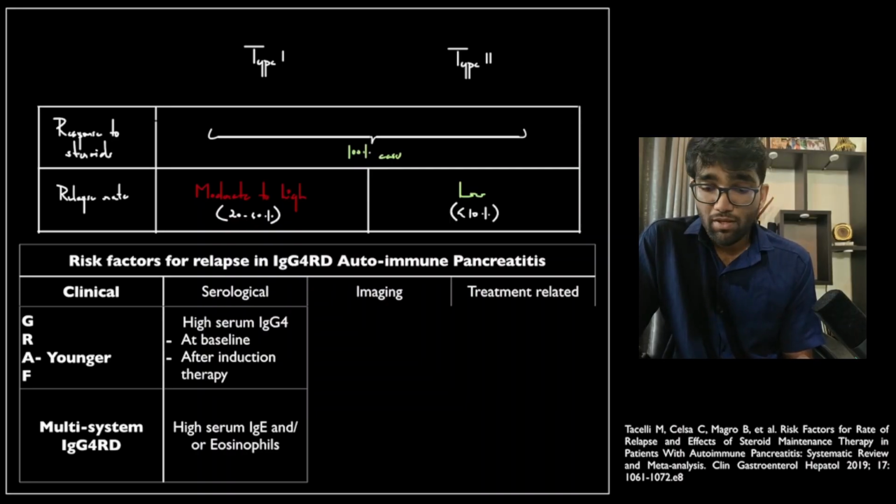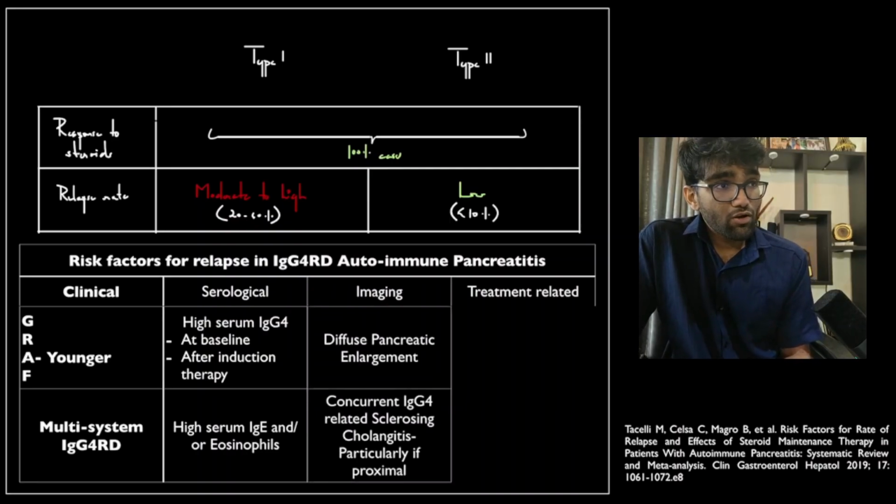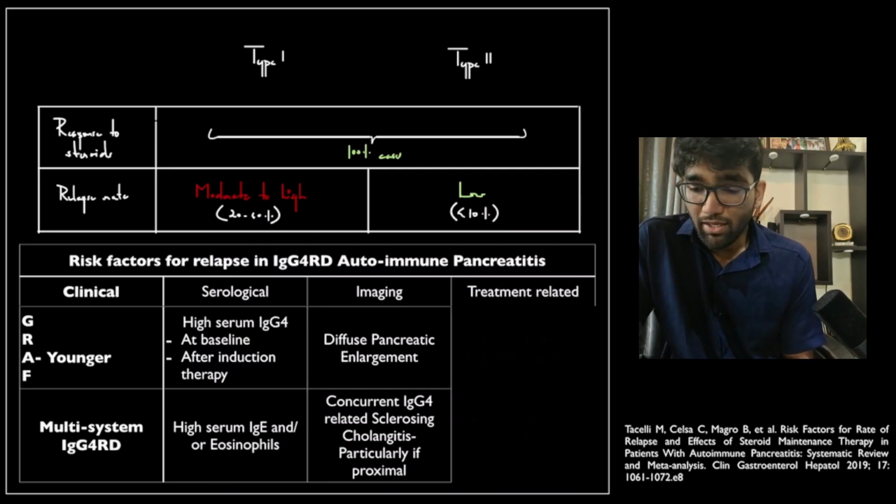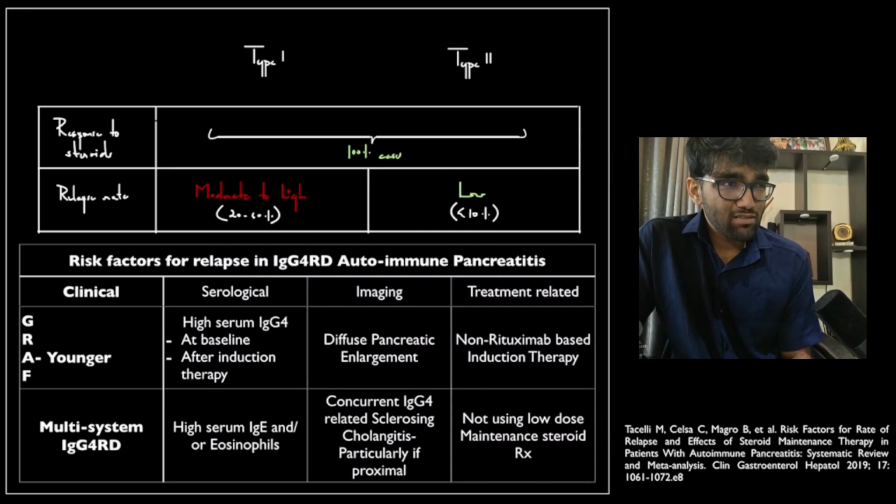high risk of relapse. Imaging, the presence of a lot of involvement of the pancreatic tissue, that is diffuse pancreatic enlargement, and the presence of extension of that process into the common bile duct, that is presence of sclerosing cholangitis, especially in the proximal aspect of the common bile duct, increases the risk of relapse. Similarly, treatment. The drug of choice is actually rituximab for preventing relapse. So if you have induction therapy that does not include rituximab, that is if you use methotrexate as a therapy, the relapse rates are higher.